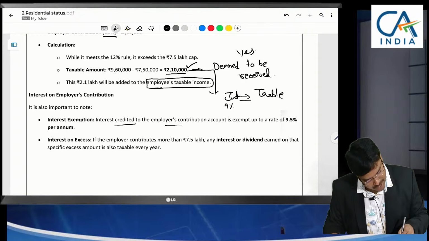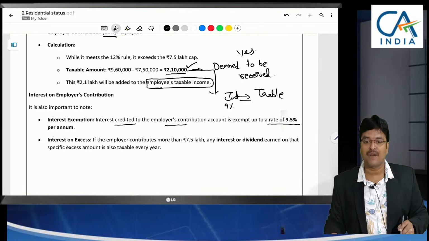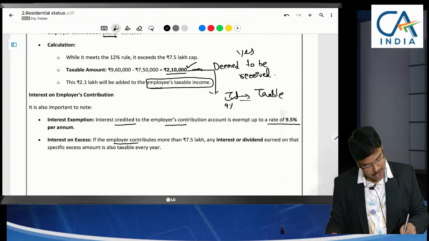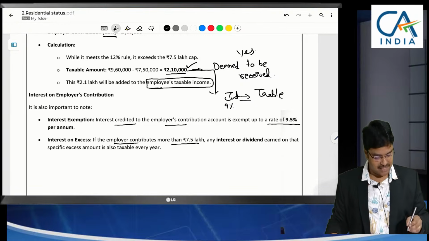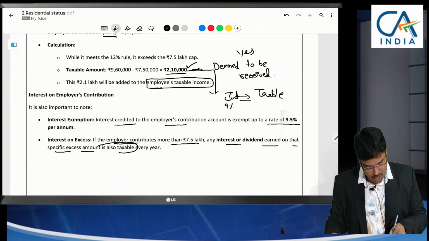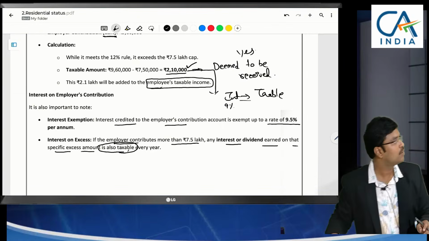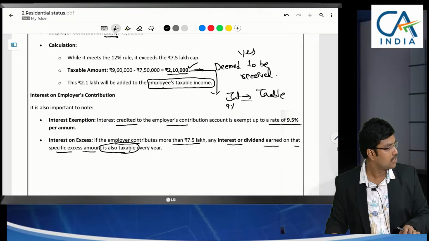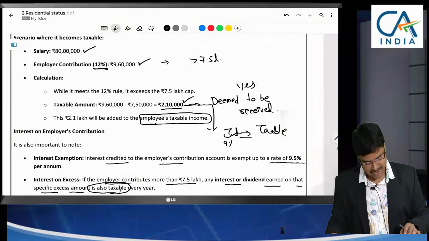Interest credited to the employer's contribution is exempt up to 9.5%. But if the employer contributes more than 7.5 lakh, then the interest or dividend earned on that specific excess amount is also taxable. This is the important thing here. Sir, hope I am very clear to you. Now let me continue my discussion.